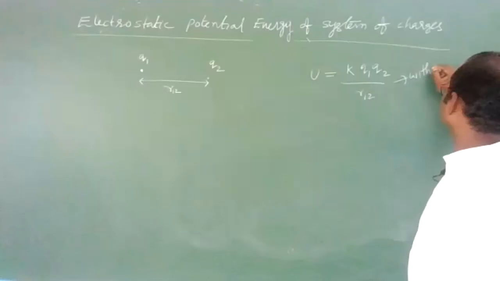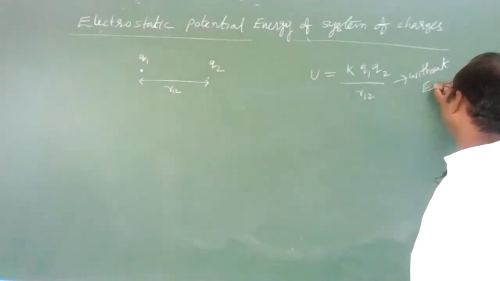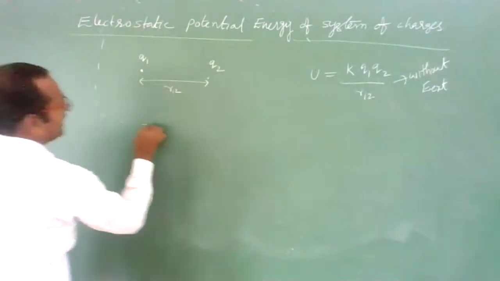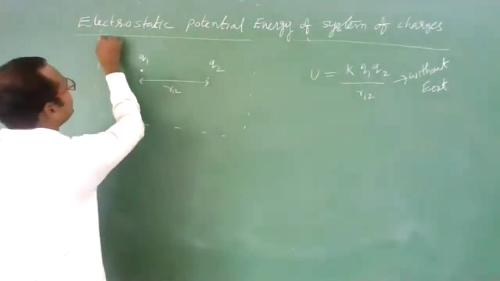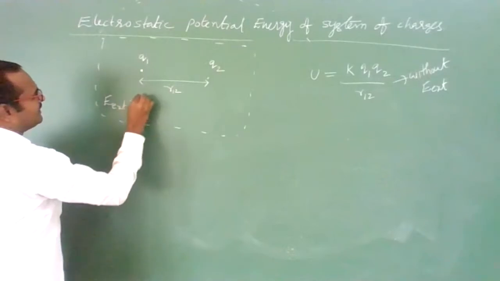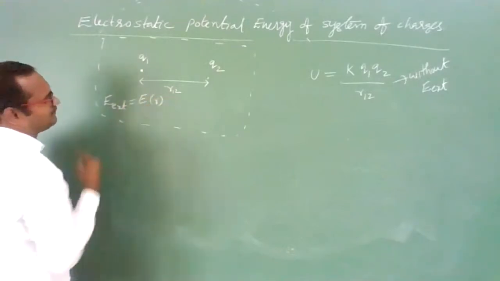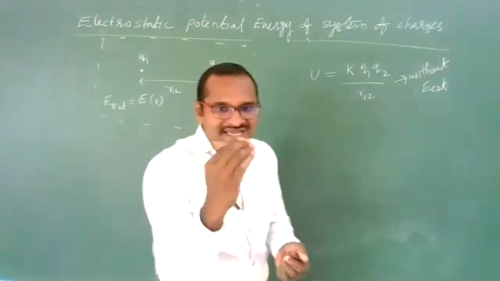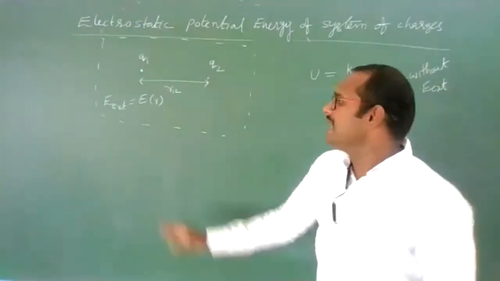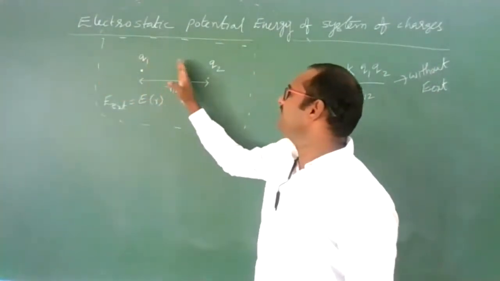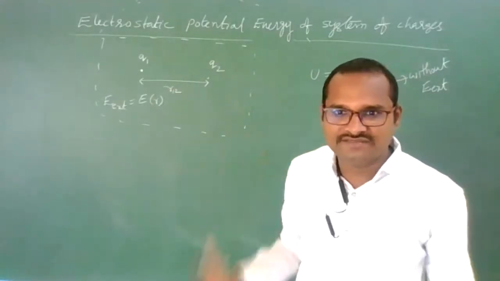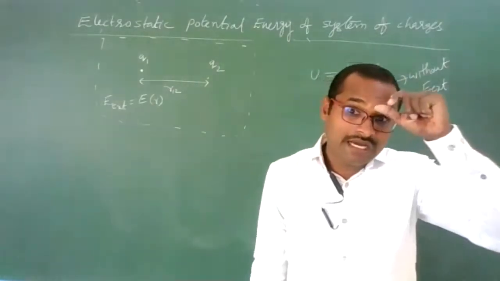Without E external. Now, if these two charges are located in an external electric field, the external electric field is E of R, let us suppose. E of R means the electric field is changing with respect to distance, which means at different locations, a different value of electric field is present. Are you getting?